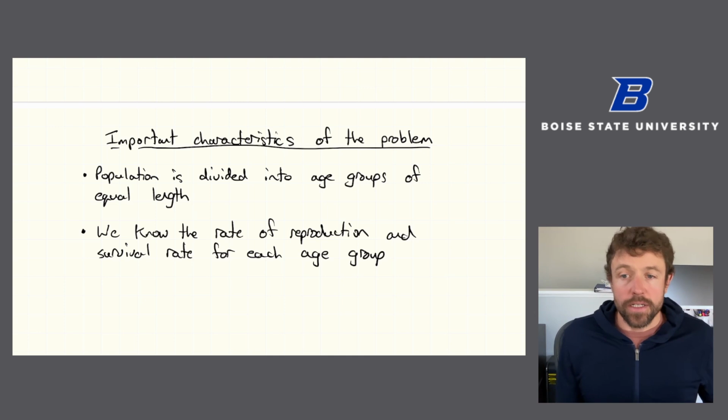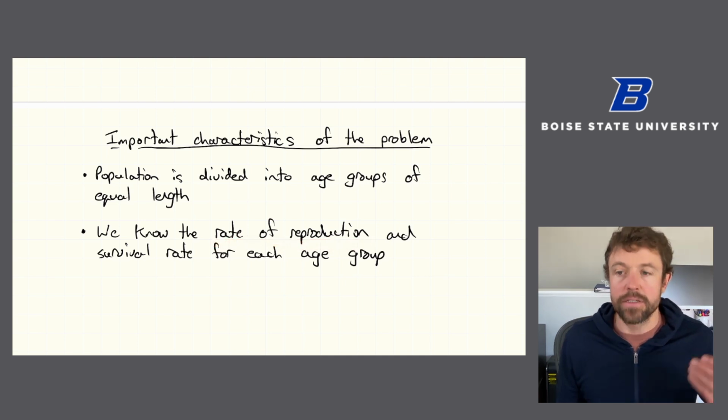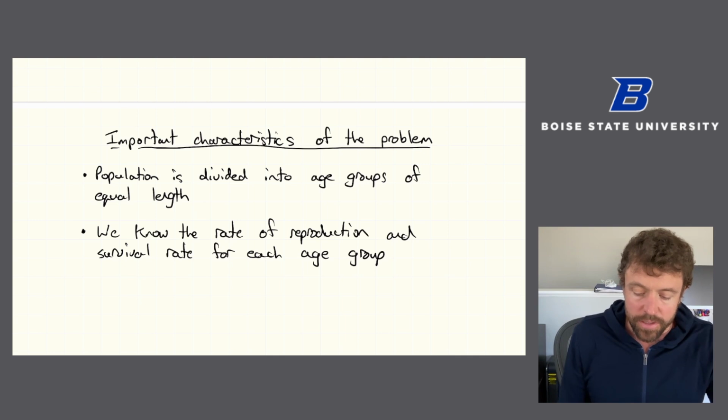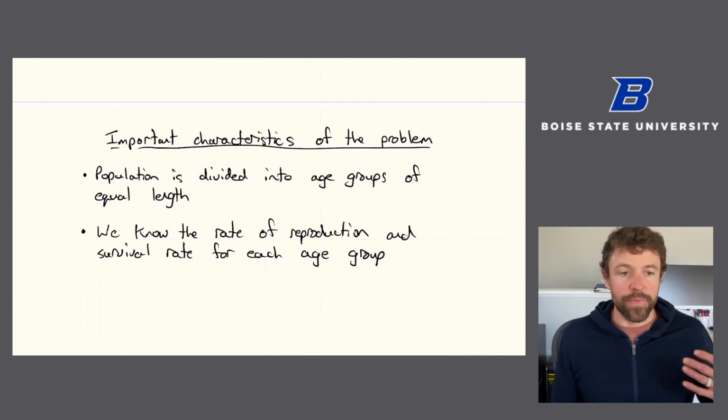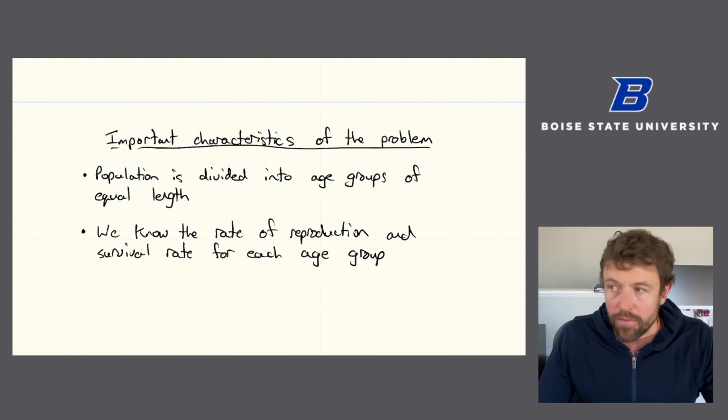What information did we need to know? We needed to know the rate of reproduction, that is, for each individual in one age group, how many on average age 0 members are created by that individual. And we also needed to know the survival rate for each age group, what proportion of that age group goes on at the next time step to be in the next age group. So that was all we needed to know. And hopefully you can convince yourself that this is a reasonable model in a lot of situations.